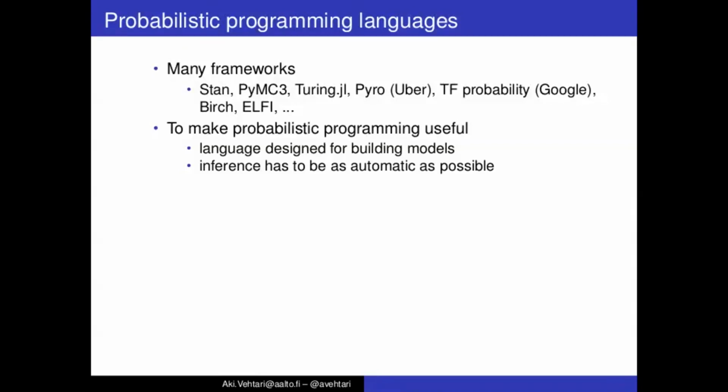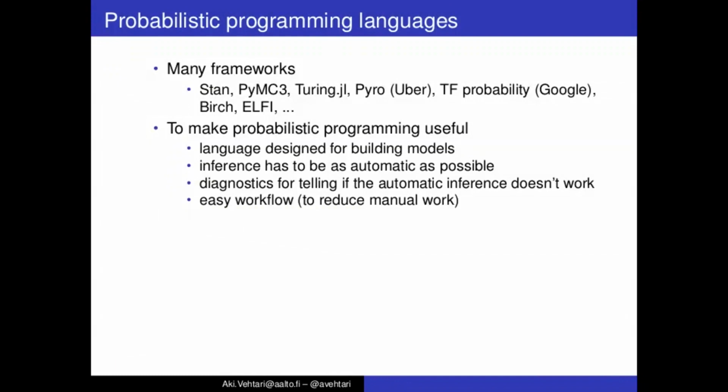Some of these frameworks also support tuning the inference for a specific model, or writing parts that guide how the inference can be made more efficient, but all of them also have the possibility of doing this very automated inference. But automated inference can't work perfectly for every model and every posterior. So we need diagnostics that tell if the automatic inference doesn't work, and then we might be able to do something about it.